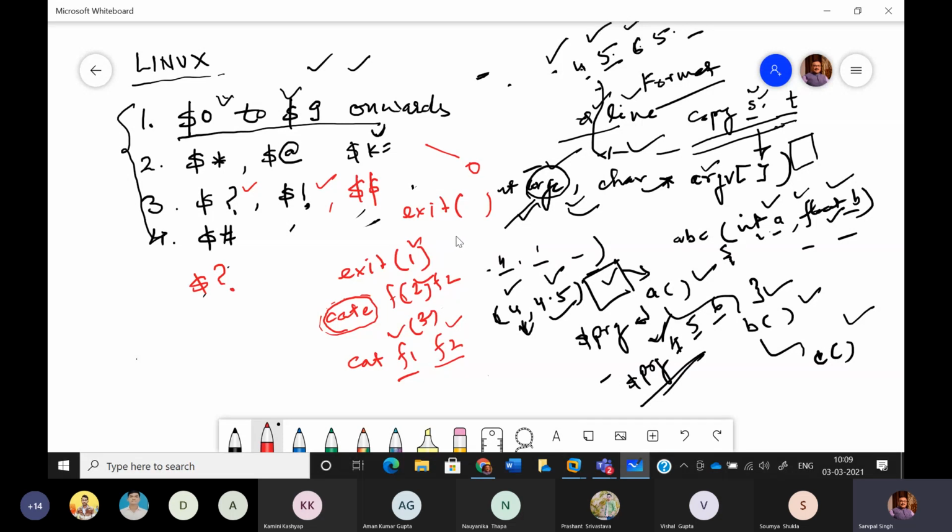Okay, so in one go, it can have only one status. So this $?, which is the exit status of your most recent command, can be seen on the screen with $?. And that is actually the value which is implicitly passed back to the shell, indicating what the status of this command was, whether it was a successful command or a failed command.